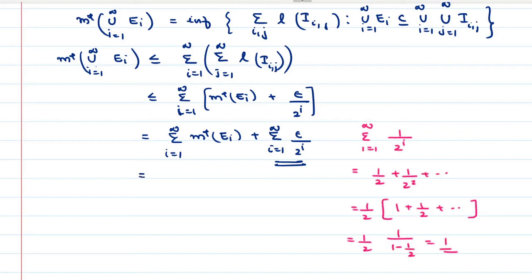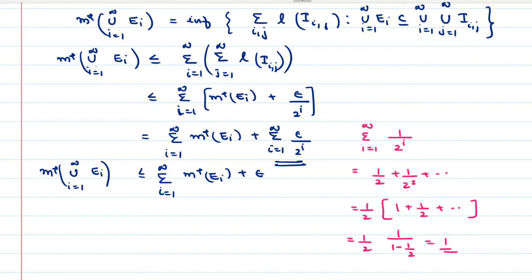So your answer will be rewritten as sigma i is equal to 1 to infinity m star of Ei plus epsilon. So what did we get? m star of union i is equal to 1 to infinity Ei is less than or equal to this.